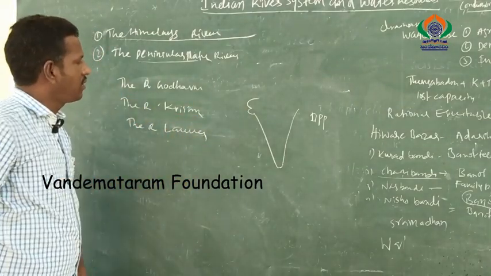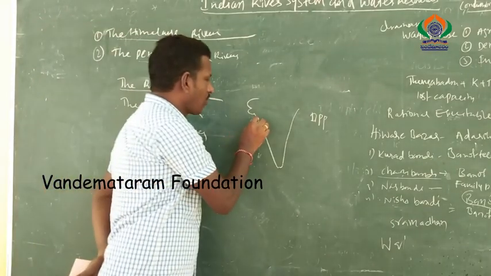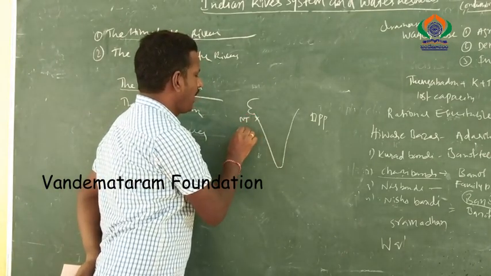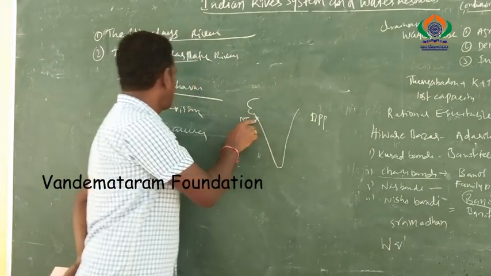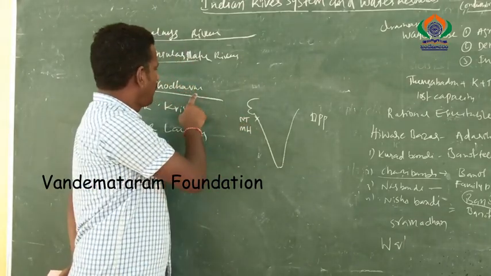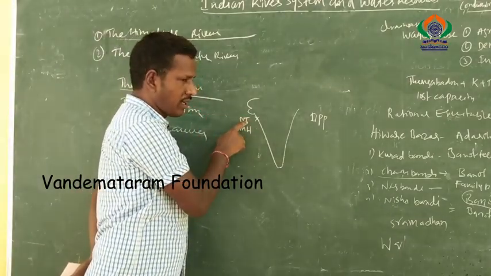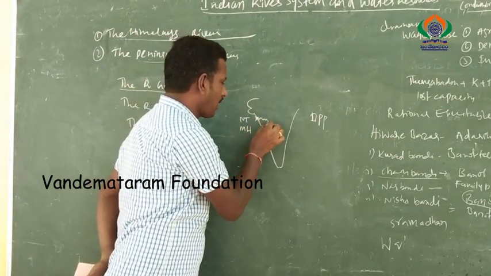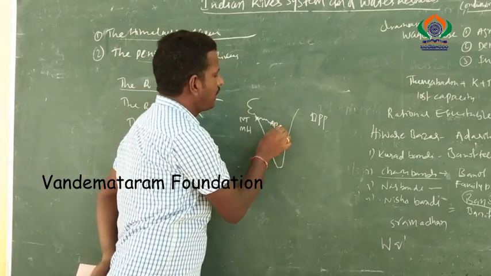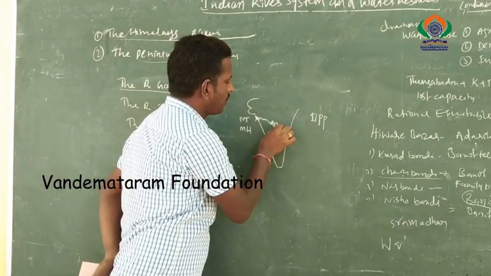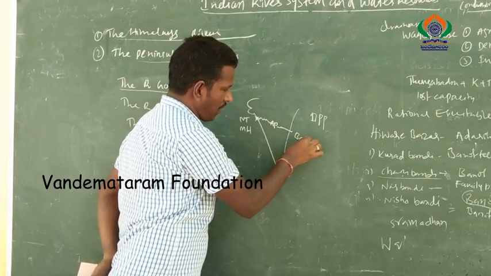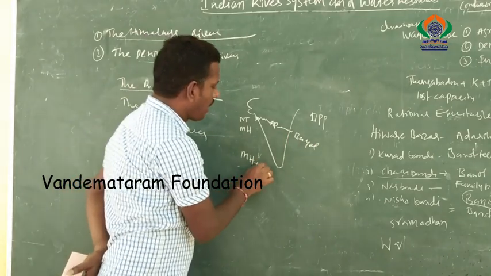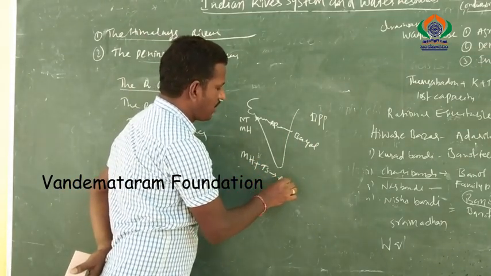First we discuss the river Godavari. The river Godavari originates from Nasik Triambakam in Maharashtra state. What is the birthplace of river Godavari? Nasik Triambakam, in the state of Maharashtra. Next it enters Telangana, then Andhra Pradesh, and then the Bay of Bengal.